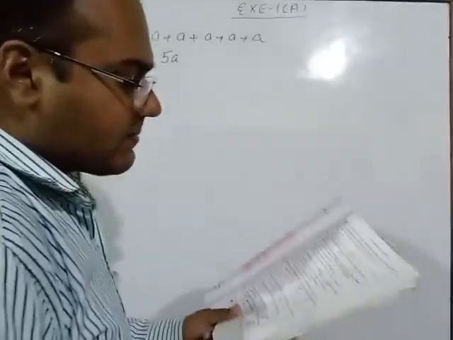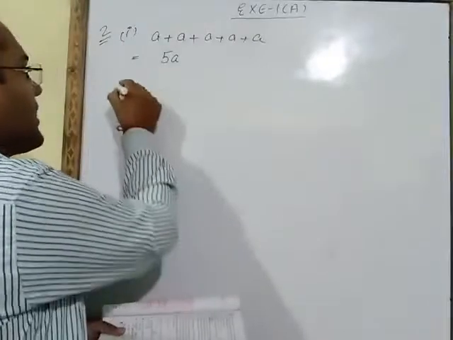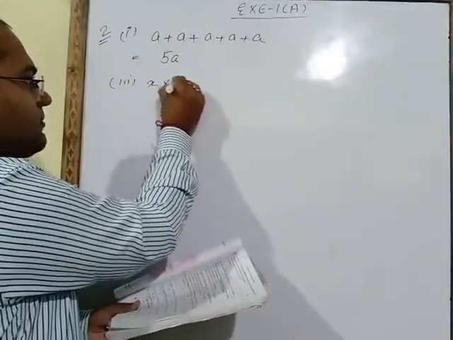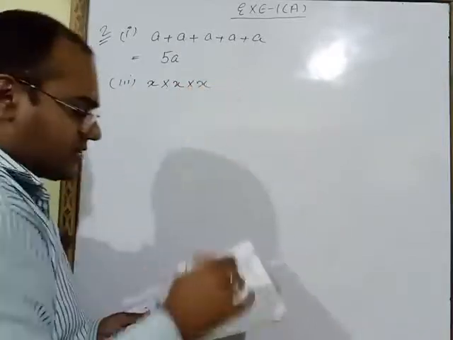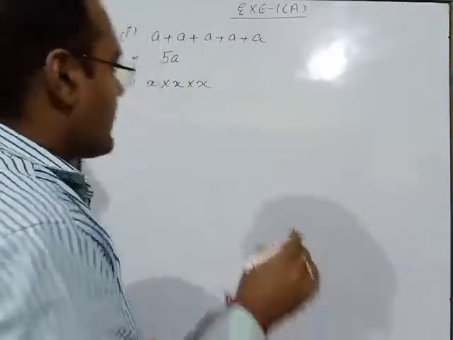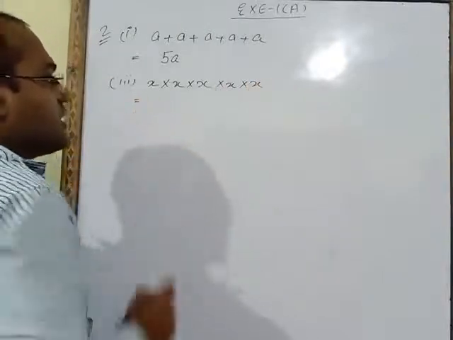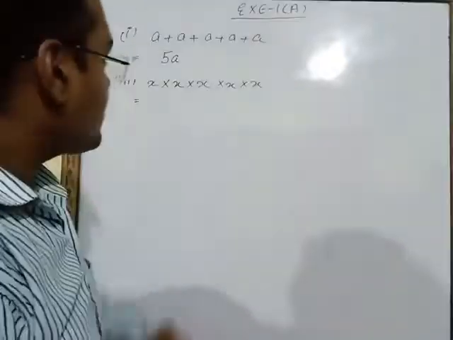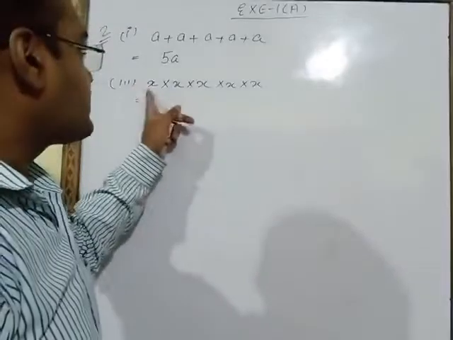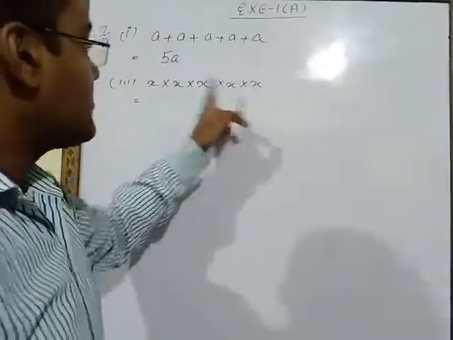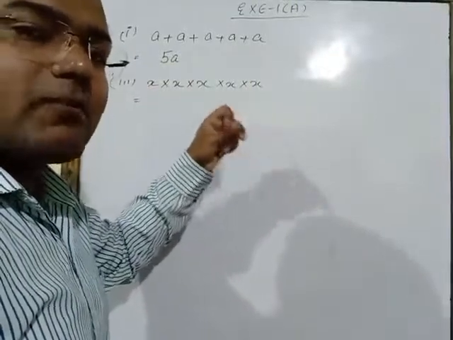Next one is third part. You see part number 3. Part number 3 is x multiply x multiply x, 5 times it is given. Here plus is not there. If plus sign will be there, x plus x plus x plus x plus x, it will become 5x. But this is not the add sign, this is the multiplication sign.